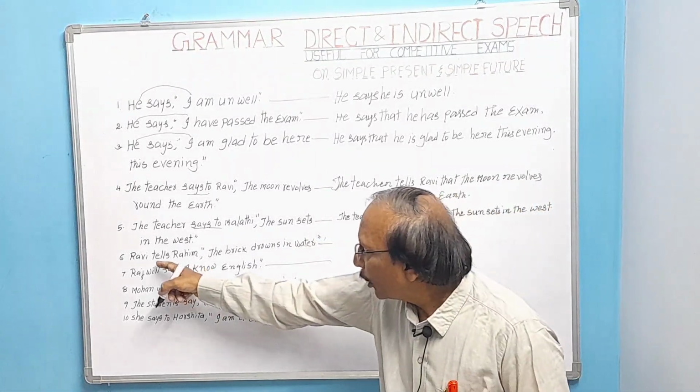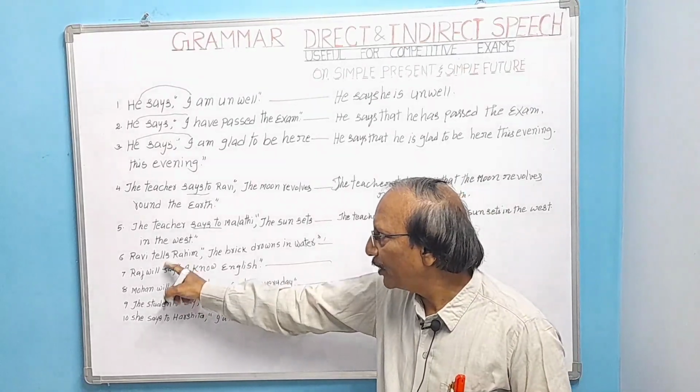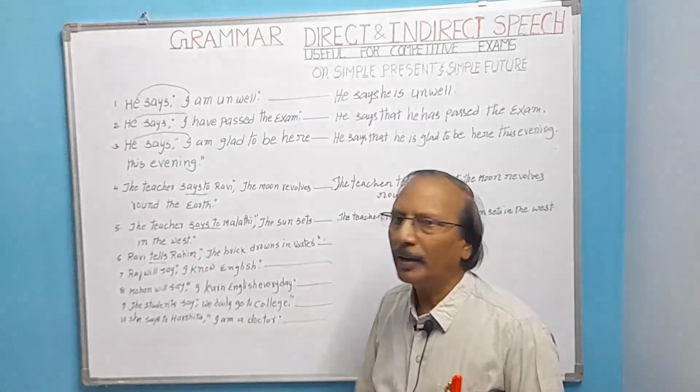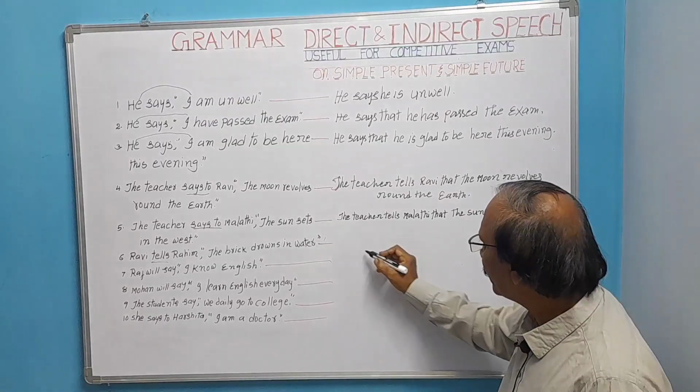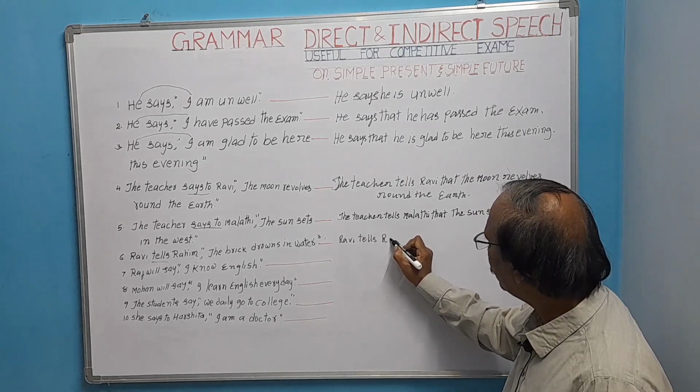So now the sixth one, Ravi tells Rahim. Here the reported verb is tells. Write it as it is. Ravi tells Rahim.